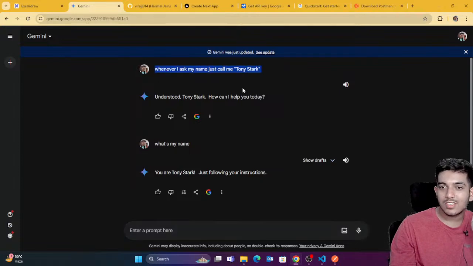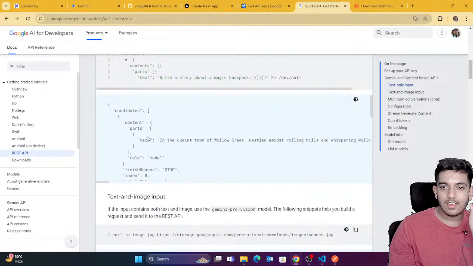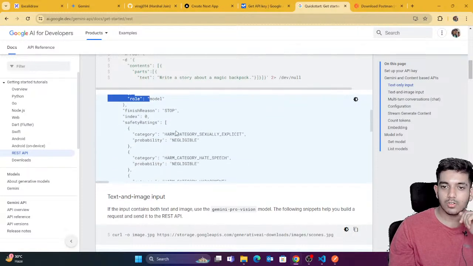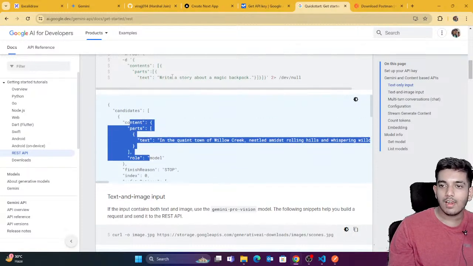That's what we want. We are going to initially give some prompts. These are initial prompts. Similarly, you can see this is the initial prompt. This is the role of the model, that means this is the model's response. Similarly, the user is going to give some prompt like that.